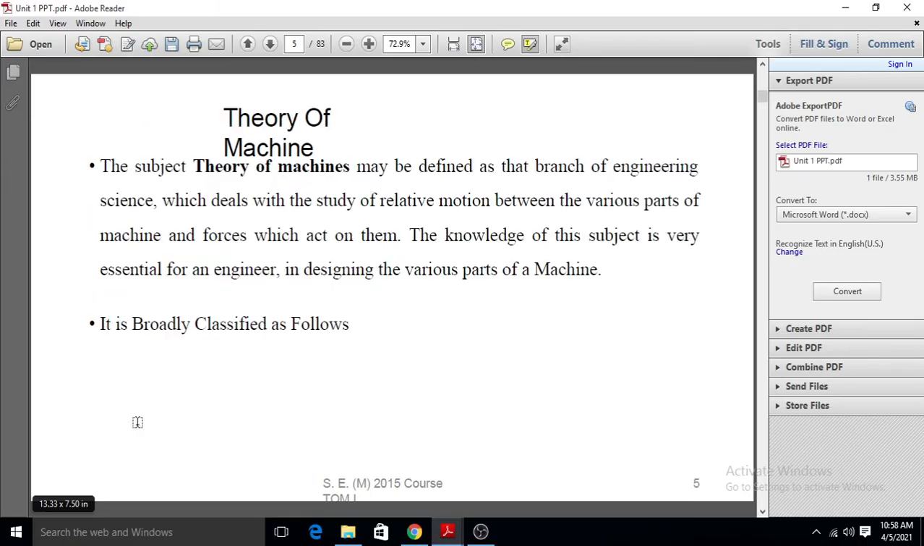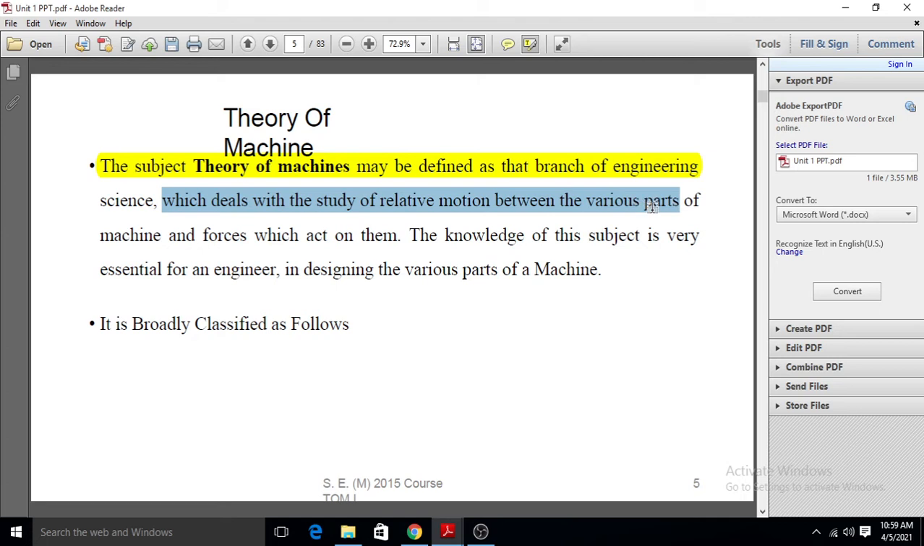Okay, next, the theory of machine. Machine is one part of the theory of machine. Theory of machine is one universe, and the machine is a small part of it. So before going further, what is the theory of machine? The subject of theory of machine may be defined as a branch of engineering science. Engineering is one branch of science, and theory of machine is one branch of engineering science which deals with the study of relative motion between the various parts of the machine.